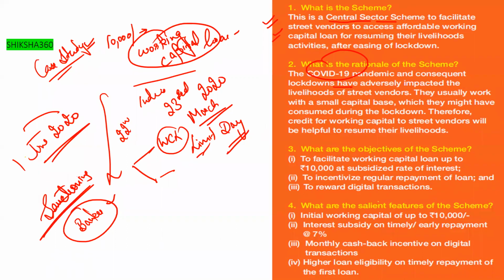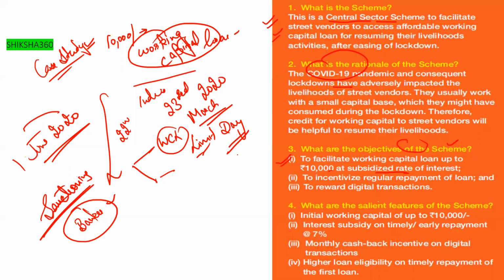So what are the objectives of this scheme? First one is to facilitate working capital loan up to 10,000 at a subsidized rate of interest. What is the meaning of subsidized rate of interest? We will also discuss. Second, to incentivize regular repayment of loan. If any borrower pays the loan regularly, with proper installments, then incentive will be provided. Third, to reward digital transactions. If they do digital transactions in that account, it will also be beneficial. How much it is beneficial, we will discuss in the upcoming slides.